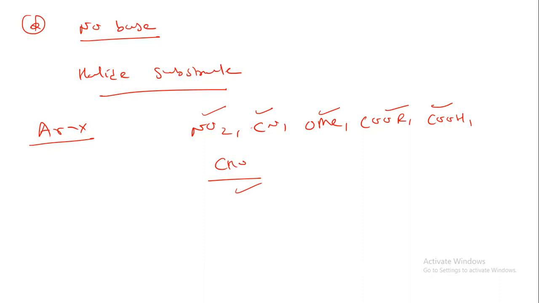The toxicity of the tin compound used and its poor solubility in water due to lower polarity are the main drawbacks of this reaction compared to the Suzuki coupling reaction. So in an examination, if we are asked about the drawback of this reaction, it is the polarity, the lower solubility in water, as well as the toxicity.